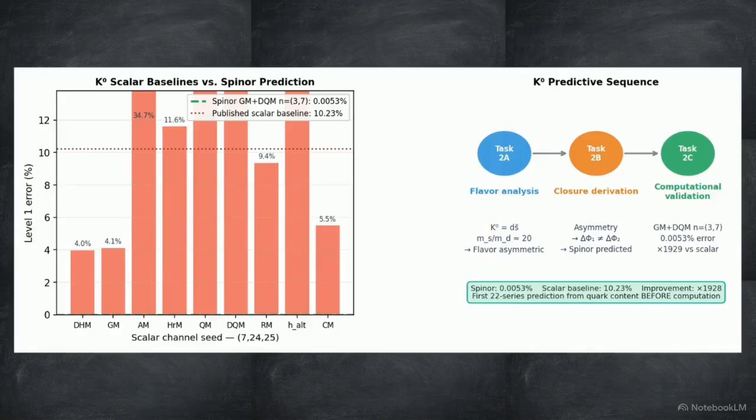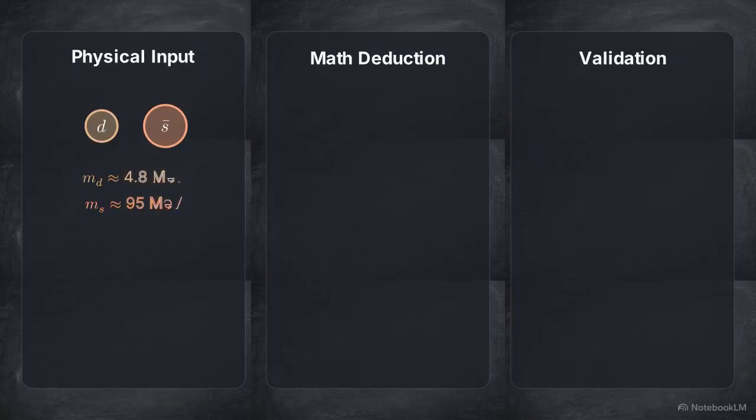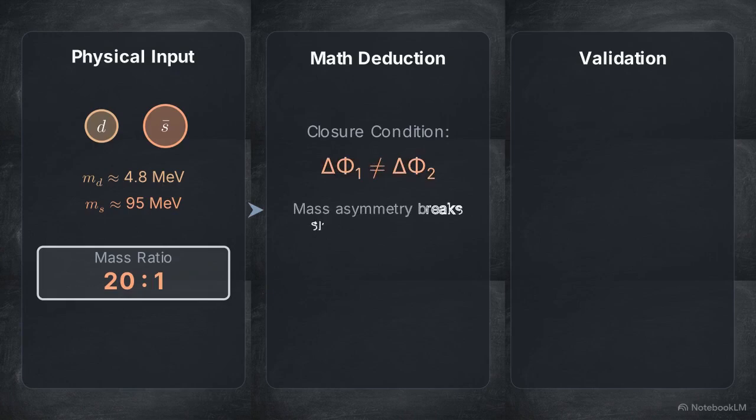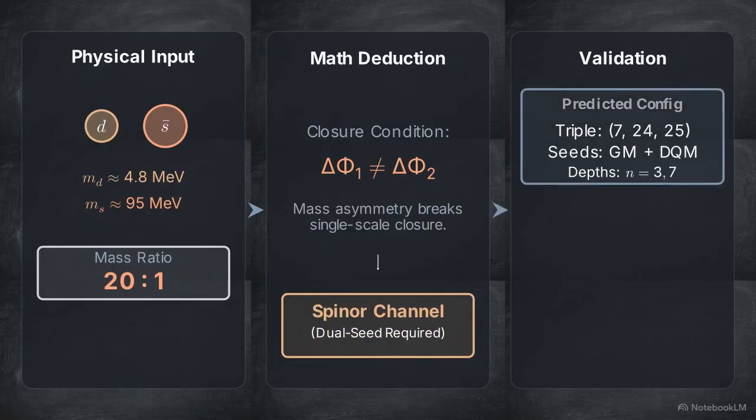This flowchart tracks the three-step derivation that bridges the gap between quantum chromodynamics and recursive geometry. The sequence begins with a strict flavor analysis of the particle's constituent quarks. That physical data informs a mathematical closure derivation, which establishes the necessary recursive scales, culminating in the computational validation. Running this sequence on the K0 meson yielded a predicted spinor channel assignment.